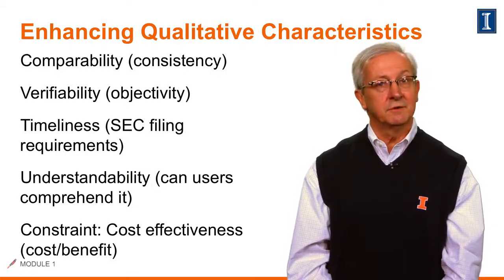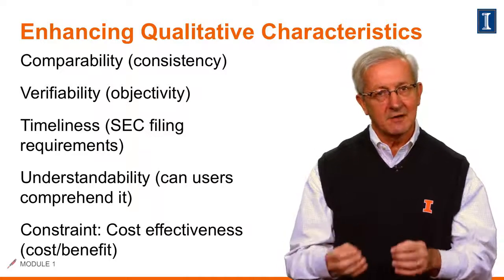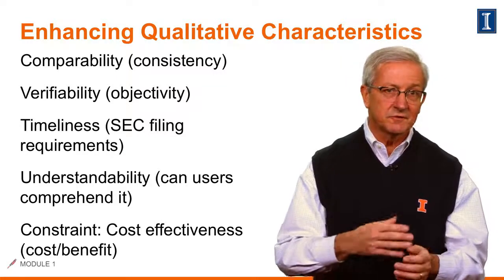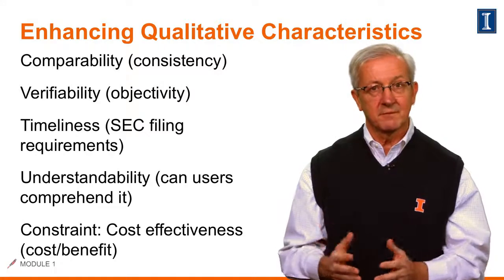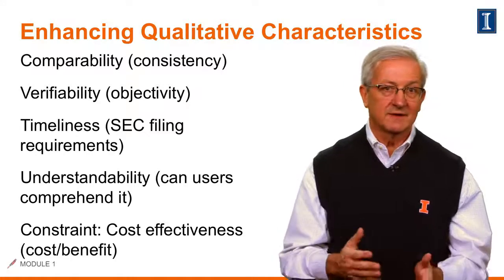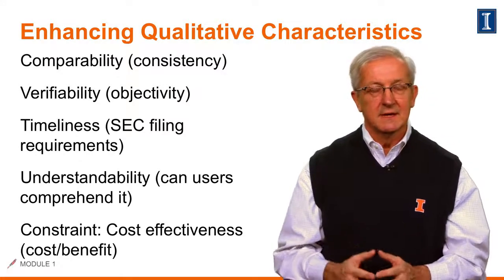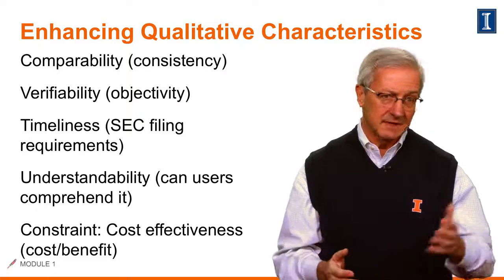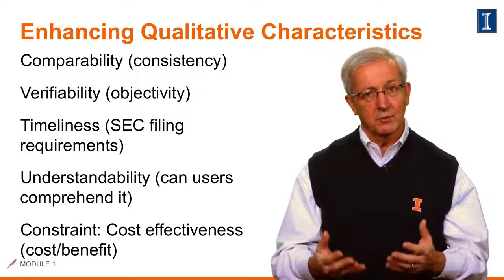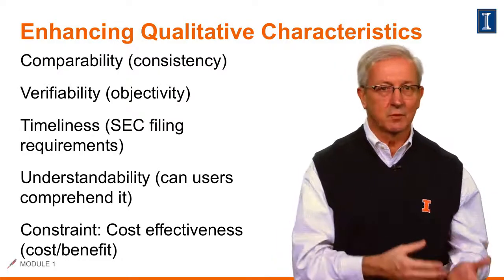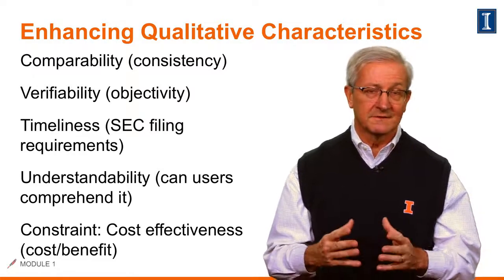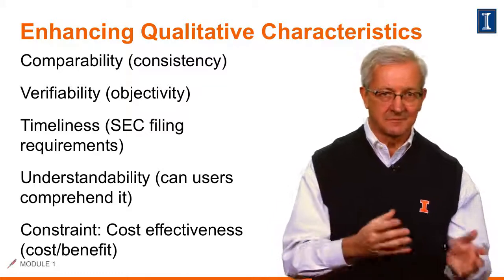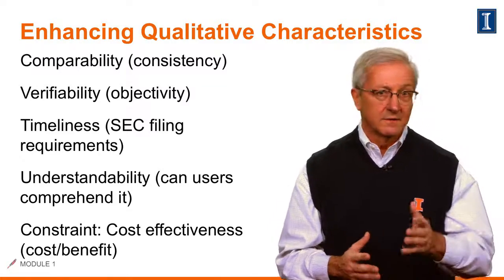First of all, comparability. We want to be able to compare among different companies and make sure there's consistency in application of these principles. Second, verifiability. That leads to objectivity, where an example would be if we bought a piece of land here in Illinois, we would put that on our balance sheet at its historical cost. I'll get into that topic later in this course, but it's a very sensitive topic on how GAAP differs from IFRS.